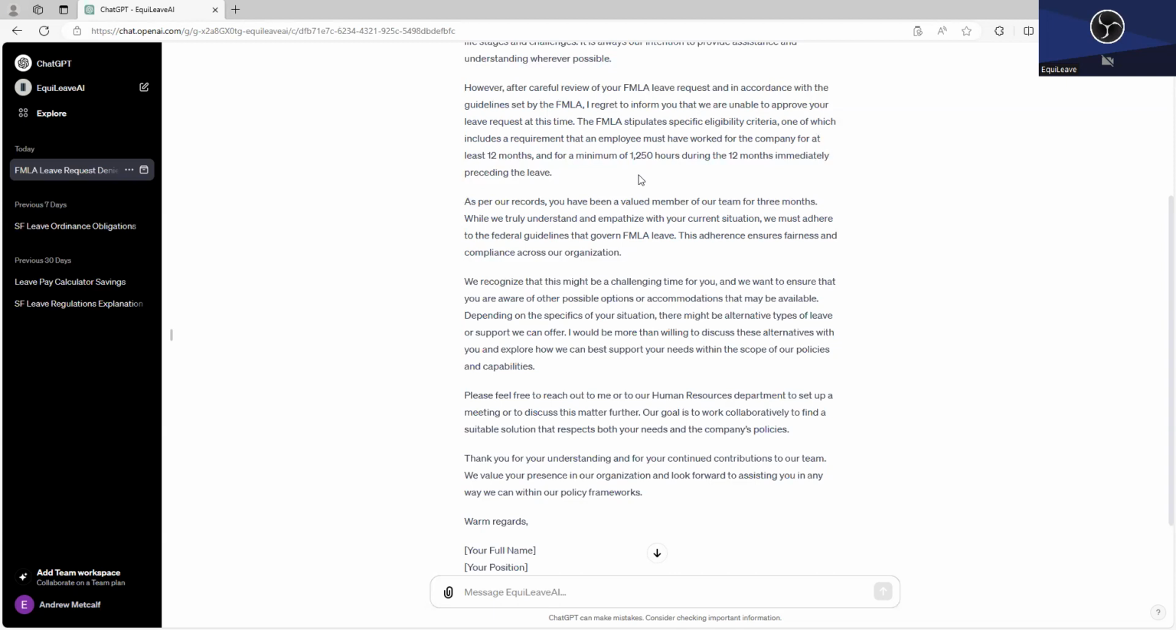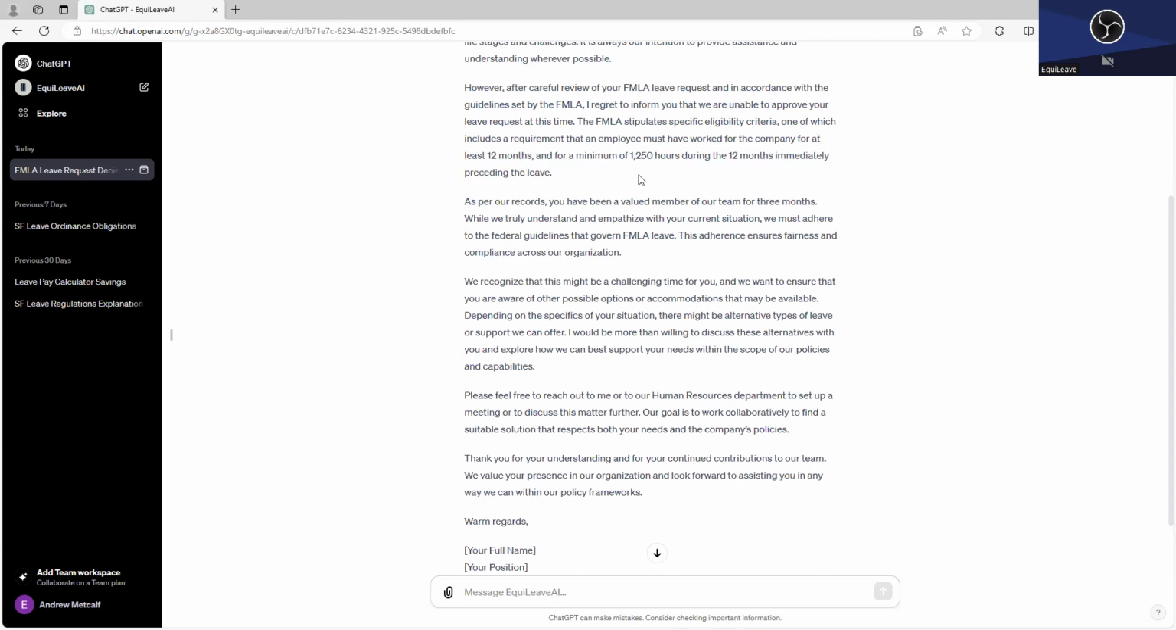And then it says, hey, per our records, you've been a valued team member for 3 months. And then it says, while we truly understand and empathize with your current situation, we must adhere to the federal guidelines that govern FMLA leave. This adherence ensures fairness and compliance across our organization. The next paragraph says, we recognize this might be a challenging time for you, and we want to ensure that you are aware of other possible options that may be available. There may be other types of leave or support we can offer. I'd be willing to discuss that.